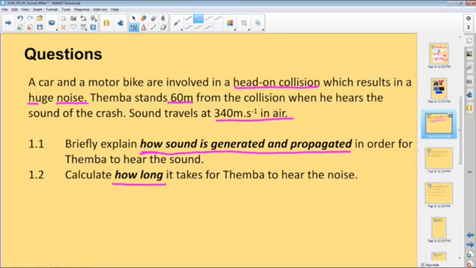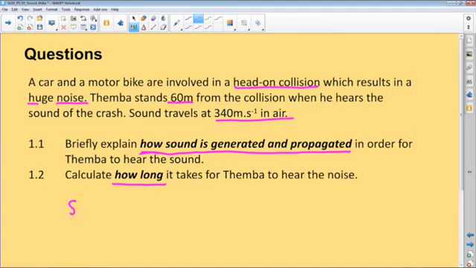Okay. Briefly explain how sound is generated in order for Timber to hear the sound. Remember, in our discussion, we need a source of vibration. There must be a source of vibration. In this case, the source of vibration is the actual collision that takes place when the two vehicles collide with each other.